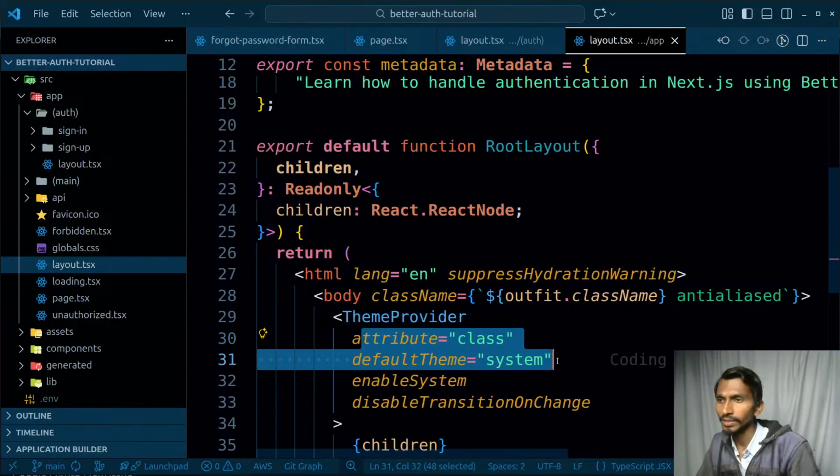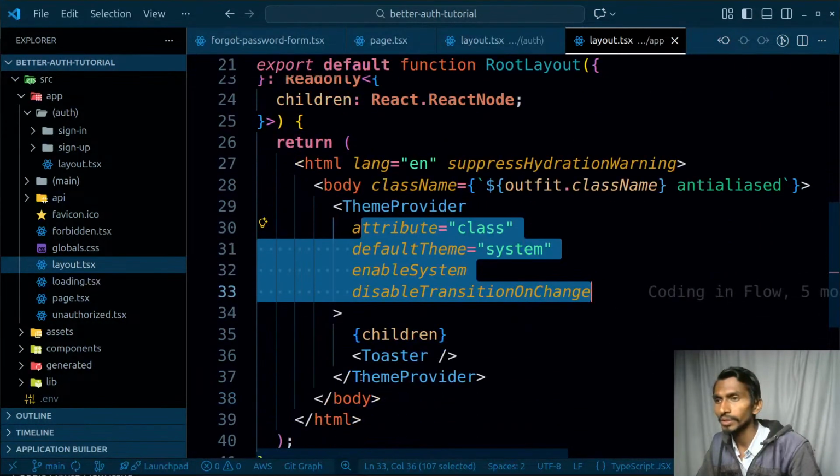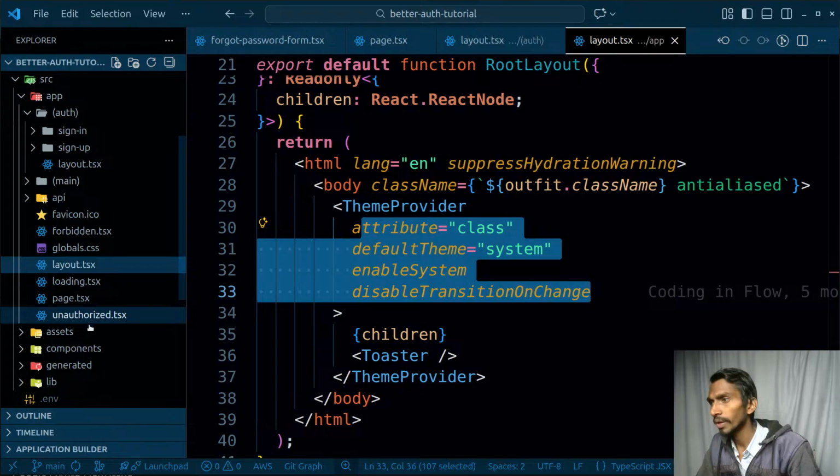Attribute is class, that's fine. Default system enable and all, I'm okay with this. But apart from this particular thing,